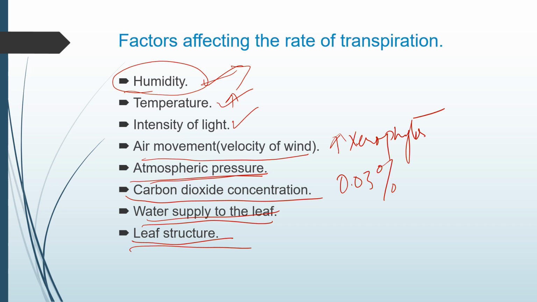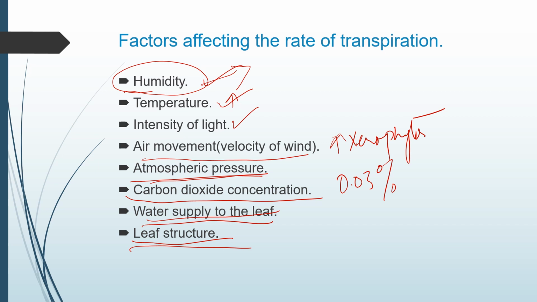You can see that plants which have broad leaves have more transpiration. The larger surface area helps in more water evaporation, more loss of water. Now in xerophytes or desert plants, you have seen that the cuticle is very thick and there is negligible loss of water, because they need to preserve water.